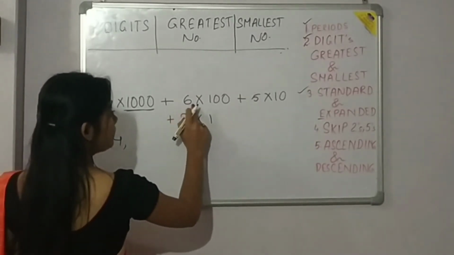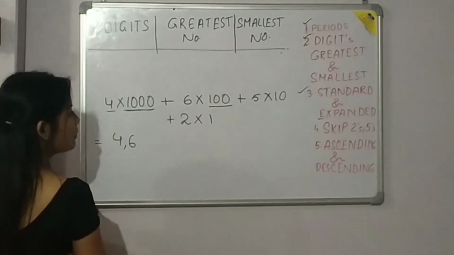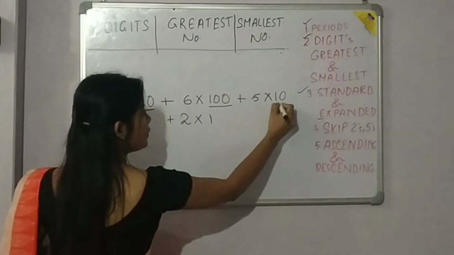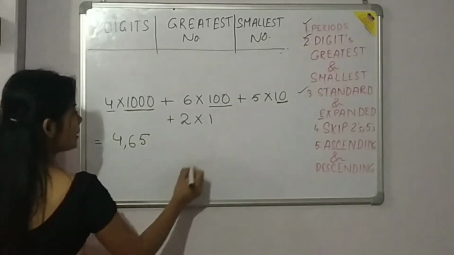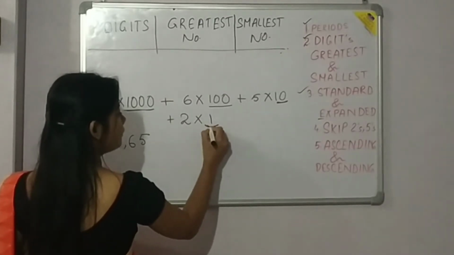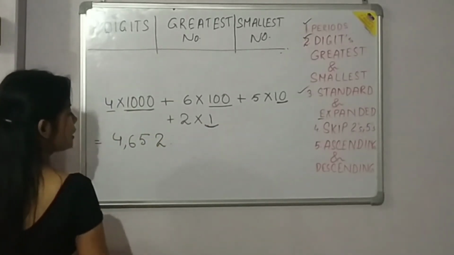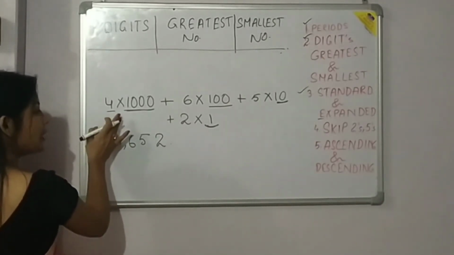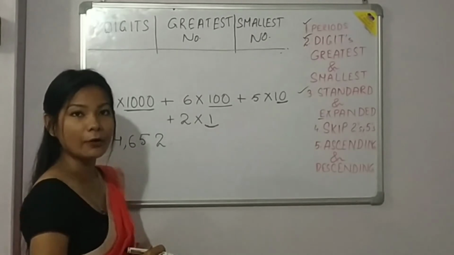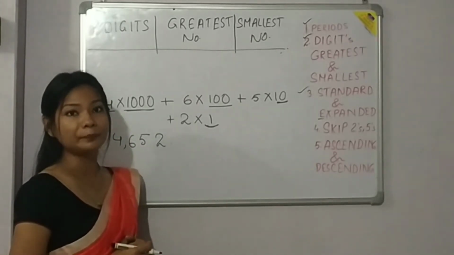And 6 is placed in which place value? 100. So we will place 6 in the 100 place. And 5 is placed in which place value? 10. So we will write 5 in the tens place. And 2 is placed in which place value? Ones. So we will write 2 in the ones place. So in this way we can write the standard form from the expanded form. I hope all of you have understood how to write the standard and expanded form.